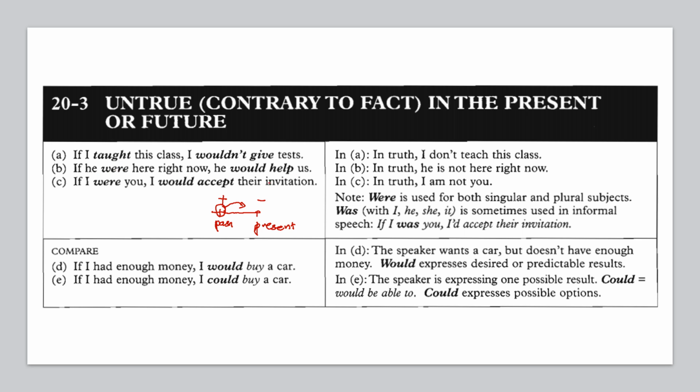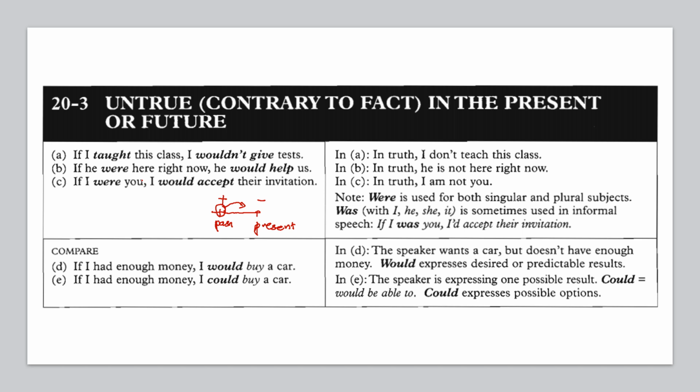It is in the form of simple past. To know the real condition, you must go forward to present. And this one is positive, so you must go to present negative. In truth, he is not here right now. Okay. If I were you, I would accept their invitation.